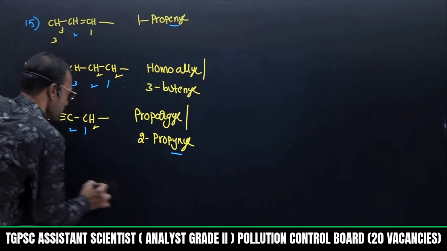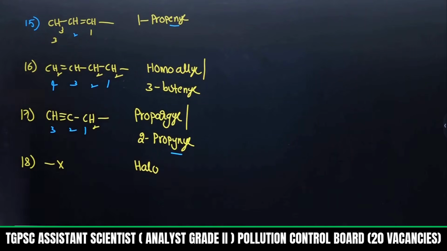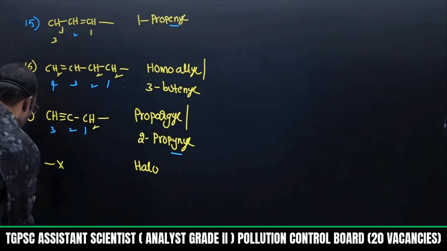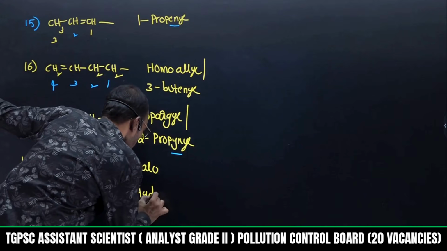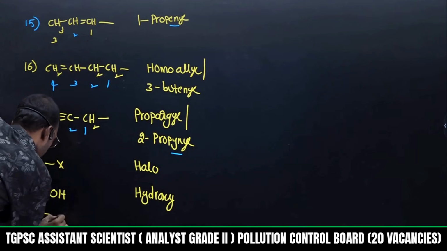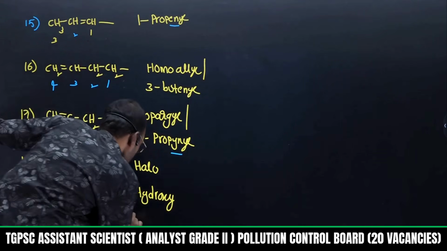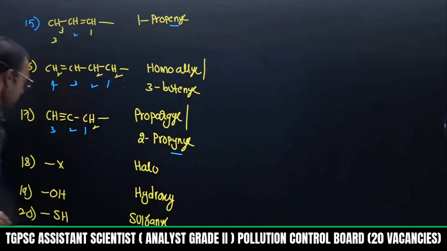Then this is well known. If any halogen is present, write down halo. X is nothing but halogens. Fluoro, chloro, bromo, iodo, like that. Okay? So if any hydroxy is there, use hydroxy. OH is hydroxy. Then if I take SH, this is used as sulfhydryl. SH is sulfhydryl.